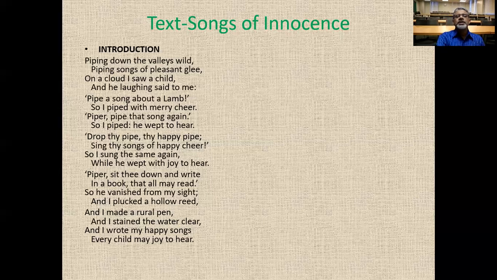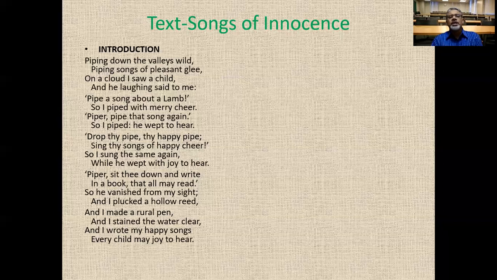Pipe a song about a lamb. So I piped with merry cheer, according to the wish of the boy. The shepherd, or the poet, piped a merry song. Piper, pipe that song again. So I piped, he wept to hear. The boy in the cloud wanted to listen to this song again and again.